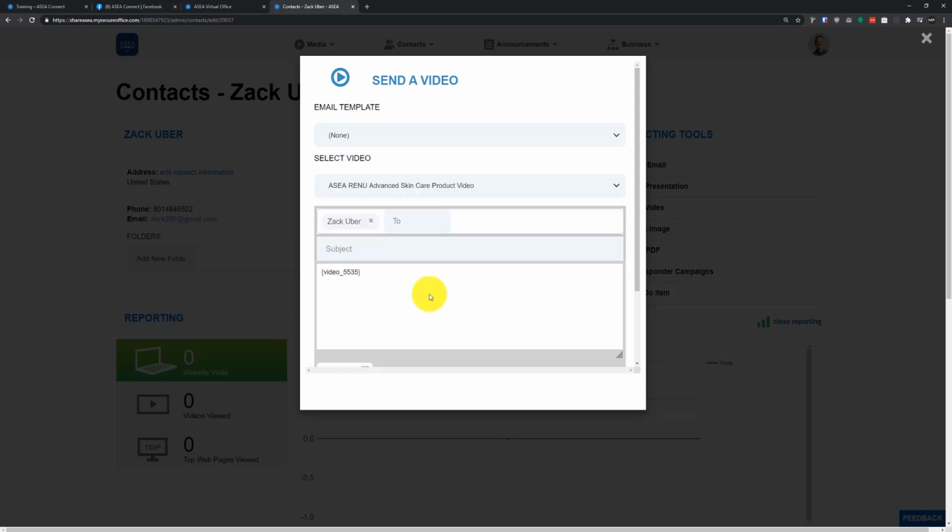Let's click on that. As soon as I click on that, it adds this video code here, 5535. This is the code that points to that video. So that's the one that you want to use to make sure this gets sent off properly. You don't want to change anything inside this code. "Here is that video I told you I would send. Let me know if you have any questions." And here you can title the top of this. You can mark it as bold by hitting Control B as in boy.